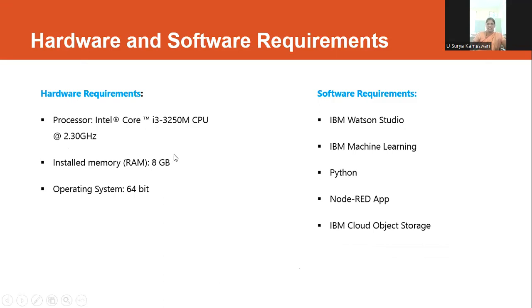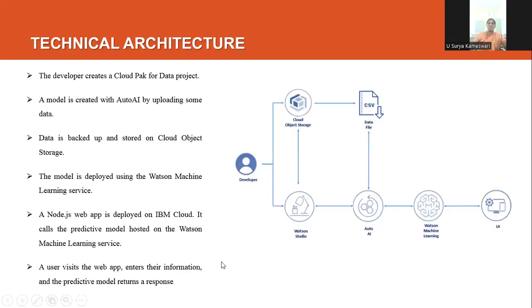Here are the hardware and software requirements for our project. We require a minimum of 8 GB of RAM, a 64-bit operating system, and at least an Intel i3 generation processor. Coming to the software requirements, we require IBM cloud services, that is IBM Watson Studio and IBM Machine Learning. To implement the programming code, we require Python, a Node-RED app, and IBM Cloud Object Storage.